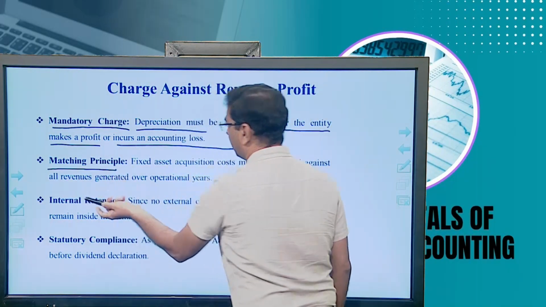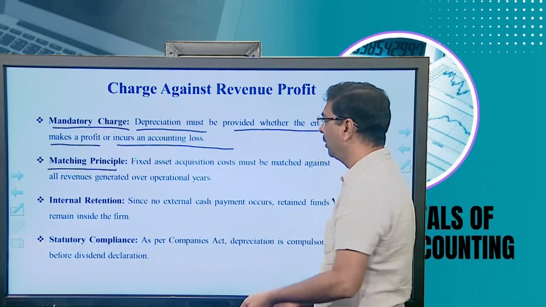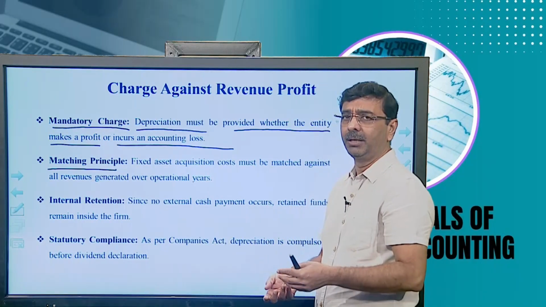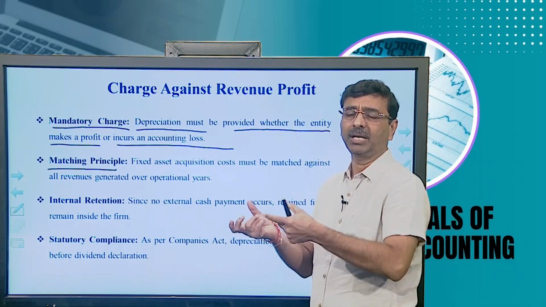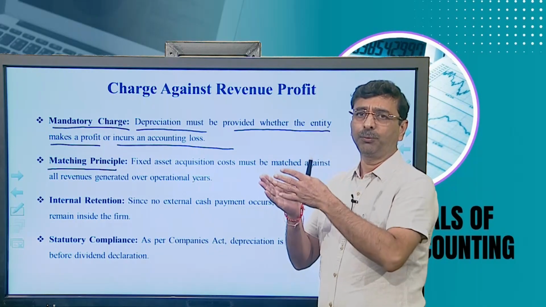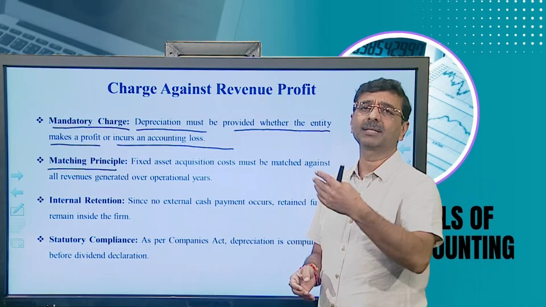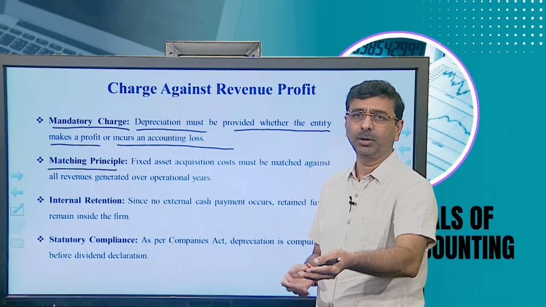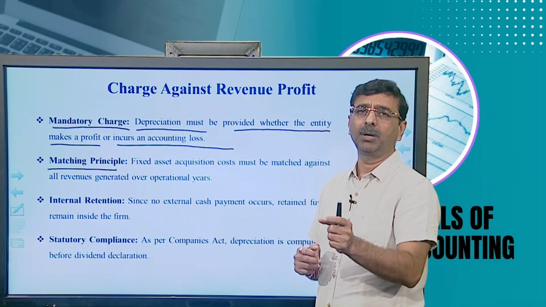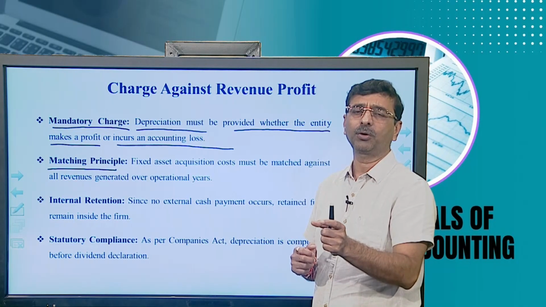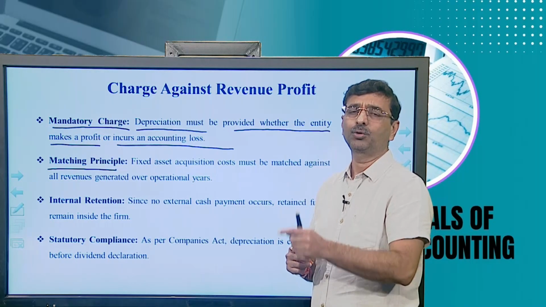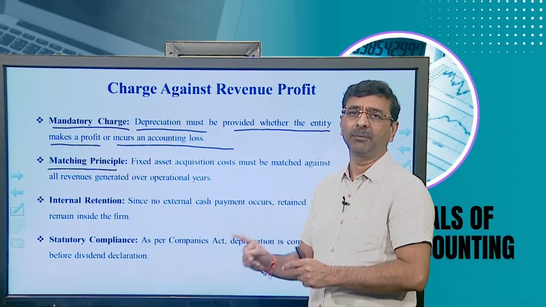Matching principle, it's very clear: for the amount of revenue which you earn in a year, whatever assets are utilized for earning that revenue, the same proportion or the same amount of cost value of the assets has to be debited against the revenue. Why?